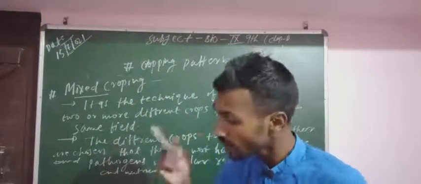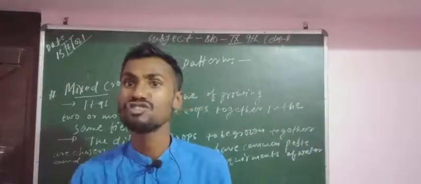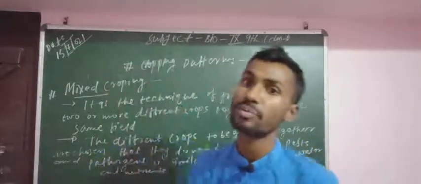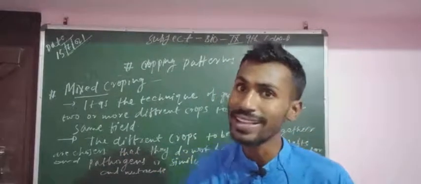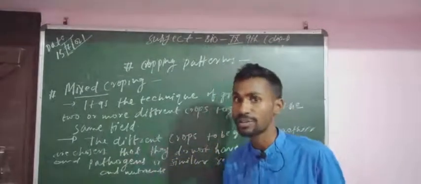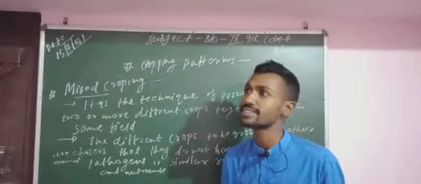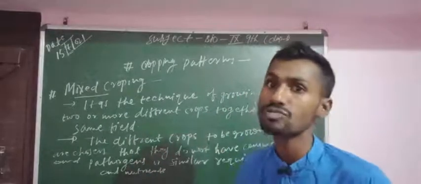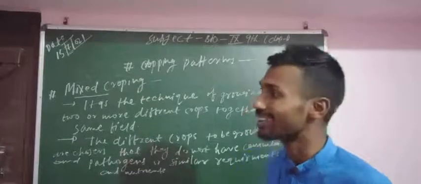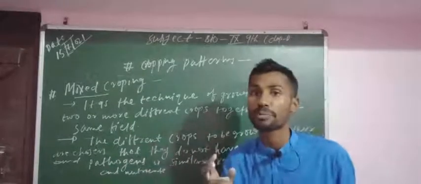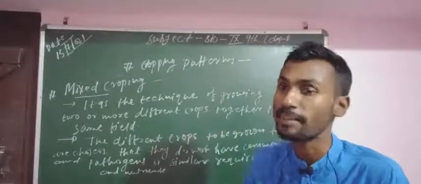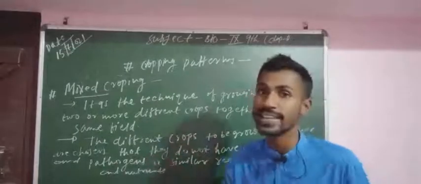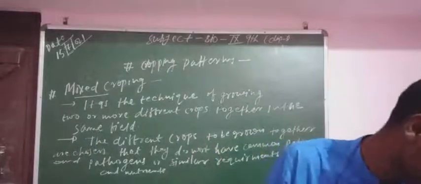Nutrition: one needs more, another needs less. So these are the basic conditions. After analysing those conditions we will choose the crops for growing in the same field. So these are the basic things of mixed cropping patterns.